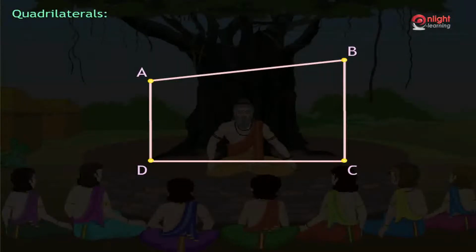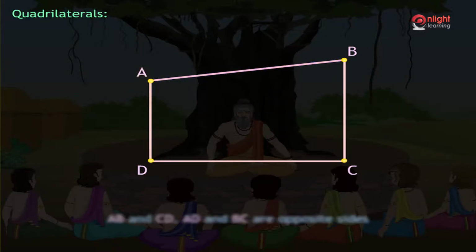In the figure shown, AB and BC are adjacent sides with a common vertex being B. BC and CD are adjacent sides with common vertex being C. CD and DA are adjacent sides with common vertex being D. And AD and AB are adjacent sides with common vertex being A. AB and CD, AD and BC are opposite sides.